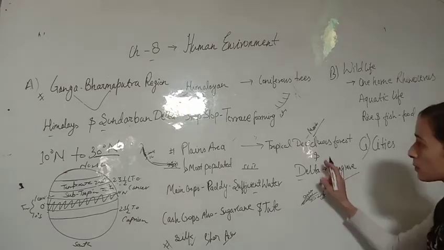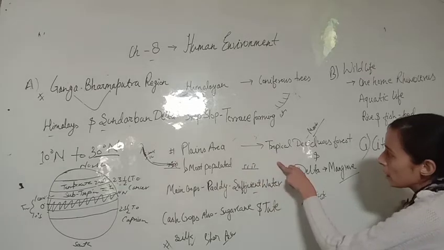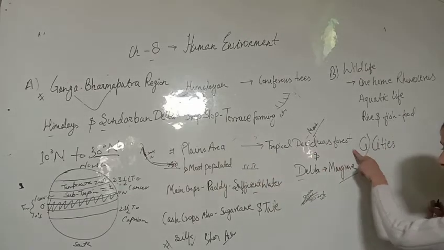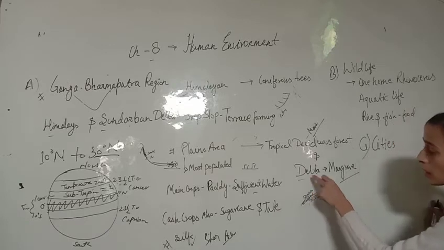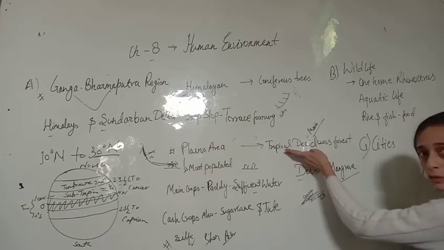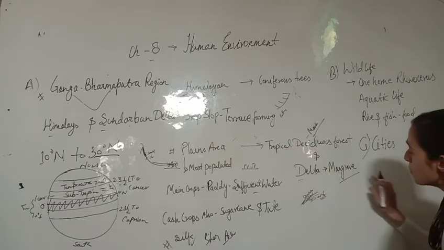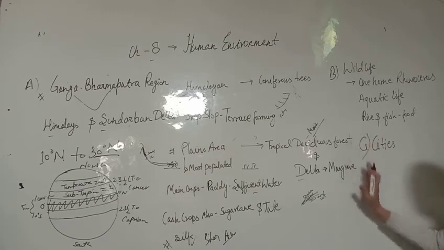Okay, two types of forest we are finding in the plains area. In a normal plain area, tropical deciduous forest, or in the delta regions of plains, का जो delta region where the water availability will be high as compared to these regions, so you will find mangrove types of vegetation here. Okay, I hope you understand this till there.